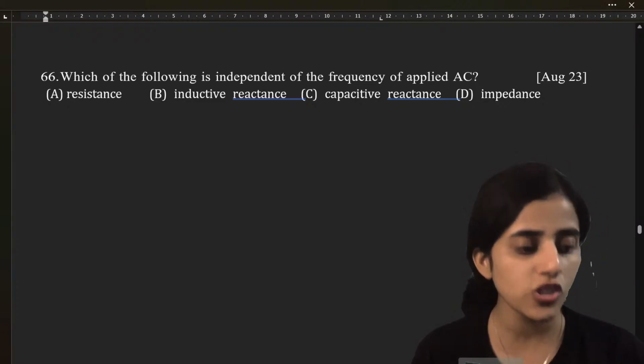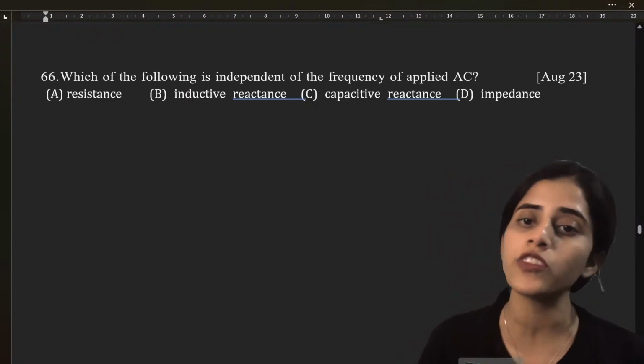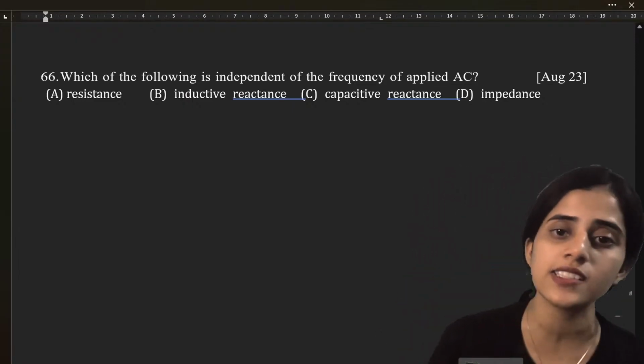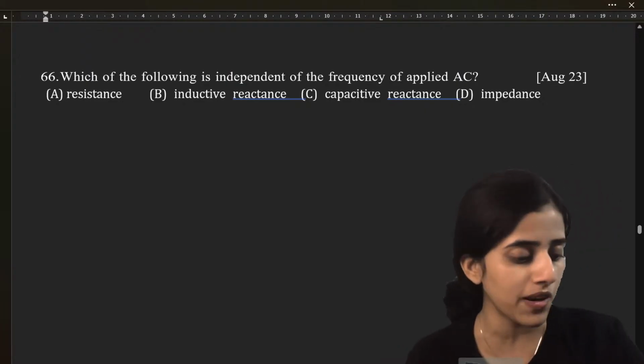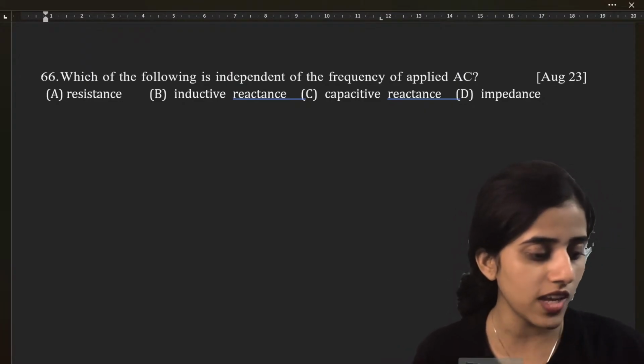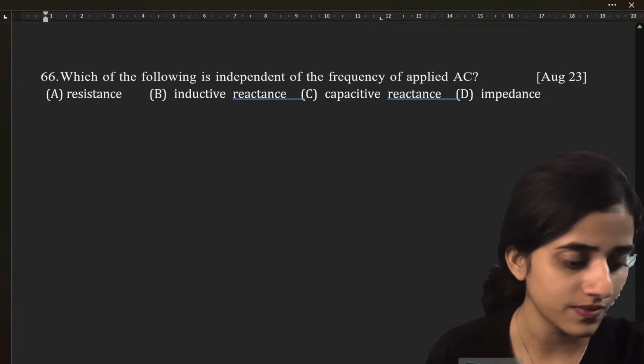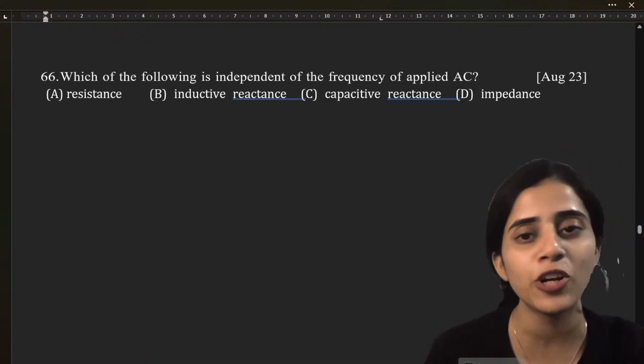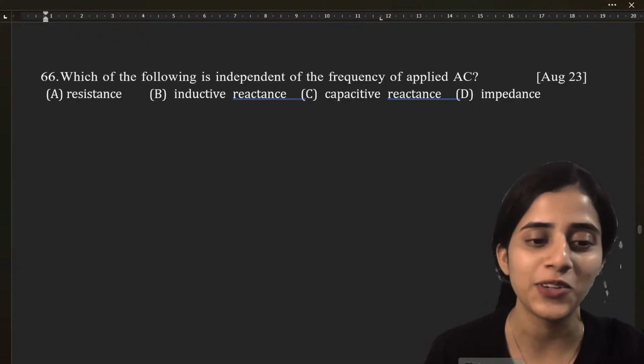Okay. Which of the following is independent of the frequency of applied AC? Resistance, inductive reactance, capacitive reactance, impedance. What is the answer? Old is gold. I'm not that old, okay?